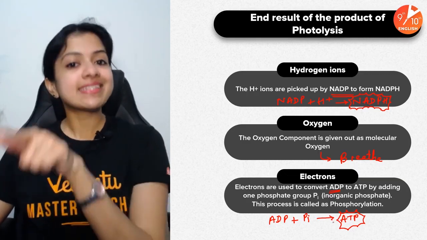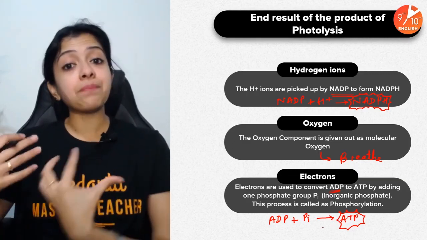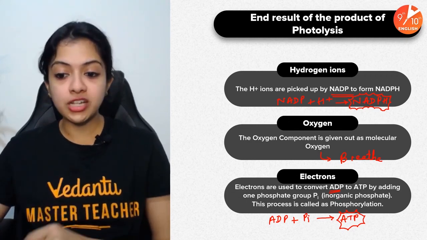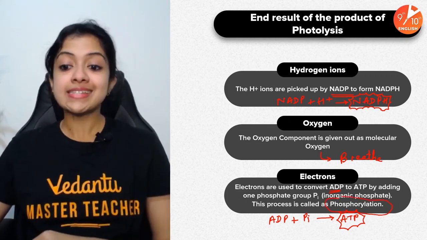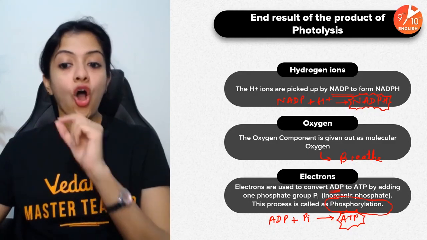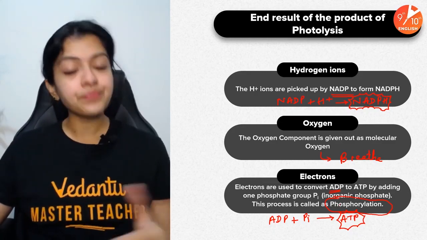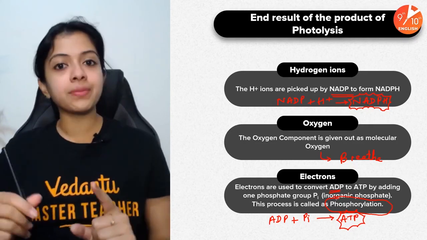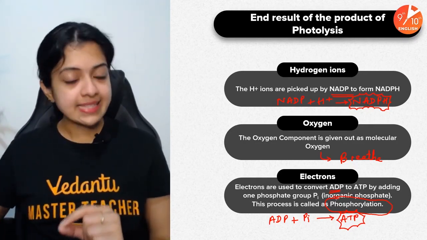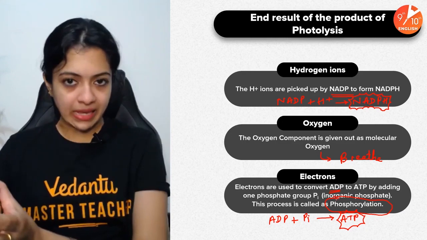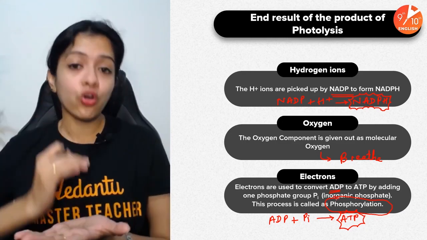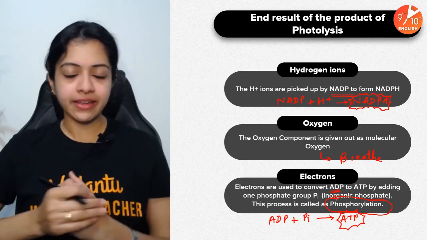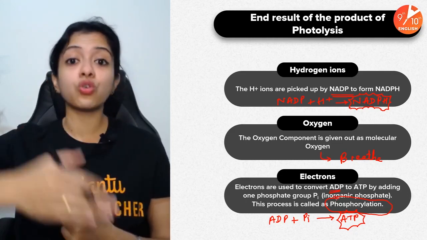So this step in which ATP is formed is called phosphorylation. Now, since this phosphorylation occurs in the presence of light, we also call it photophosphorylation. So remember, photophosphorylation is formation of ATP from ADP and inorganic phosphate in the presence of the sun's energy or light energy.